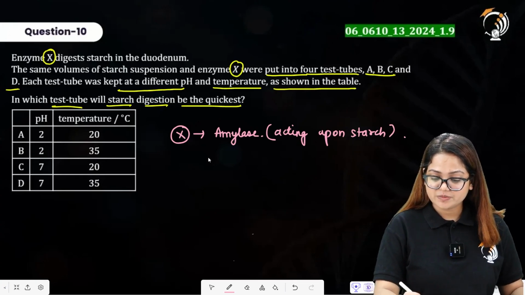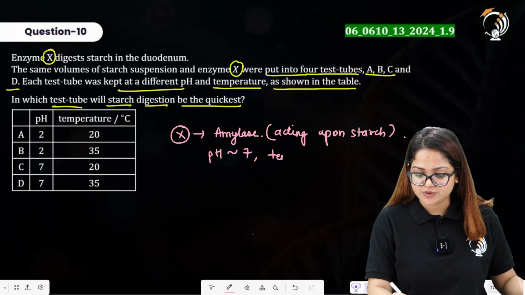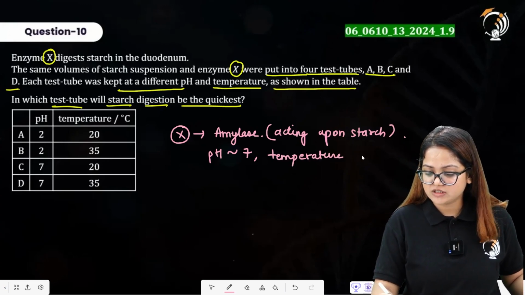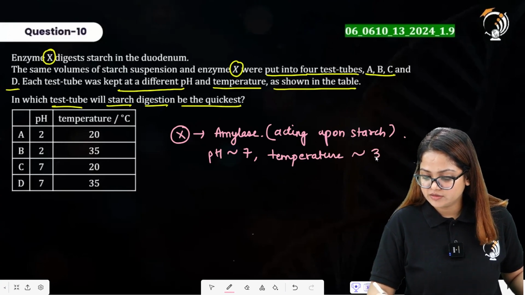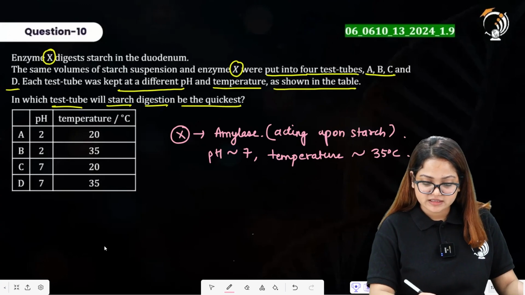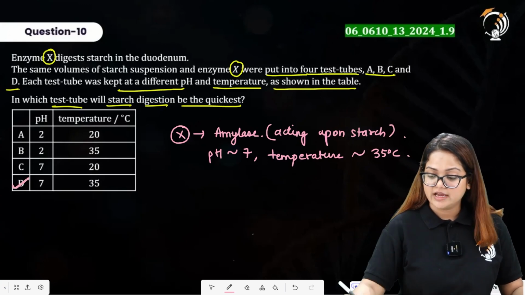The enzyme works best at neutral pH, that is pH 7, and the temperature for its optimum activity is approximately 35 degrees Celsius. Now according to that, you are provided the same conditions in option D here. Alright, so D is going to be our right answer.